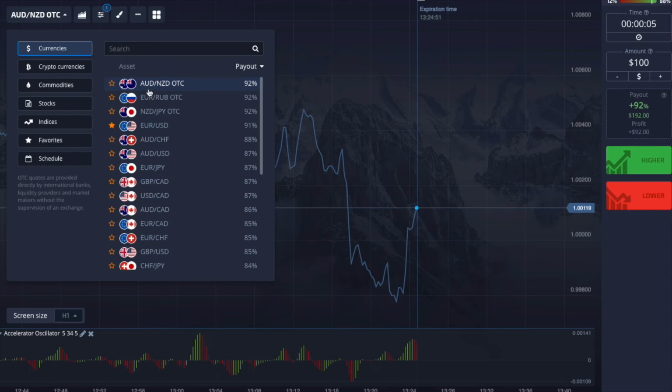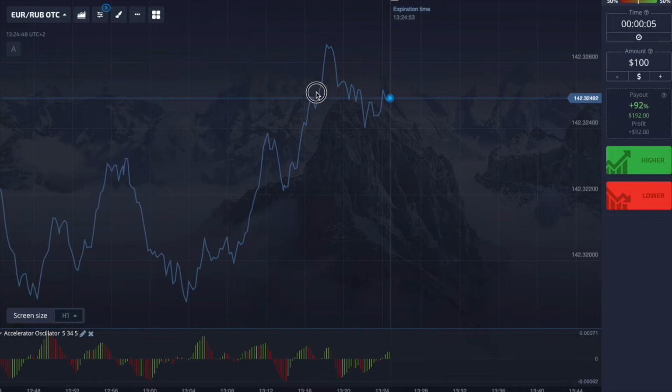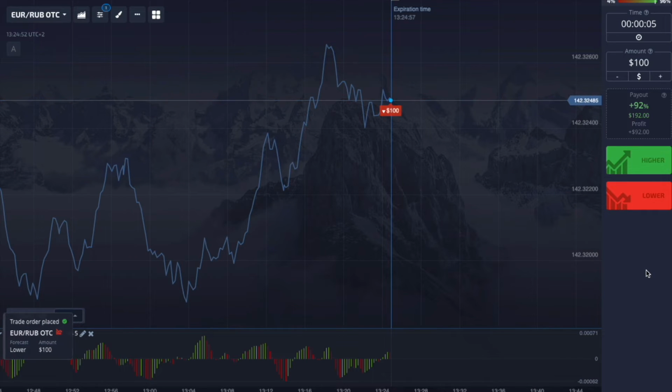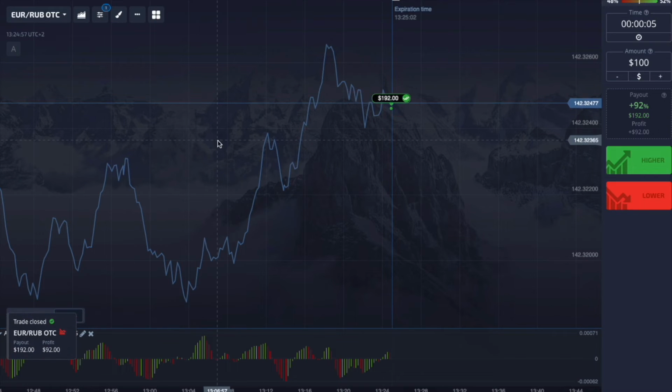Let's see if we can find one more setup in another pair. Here as well we are above the zero line, and go from a green to red bar in the Accelerator Oscillator indicator, so this again is a sell signal. And one more $192 payout.